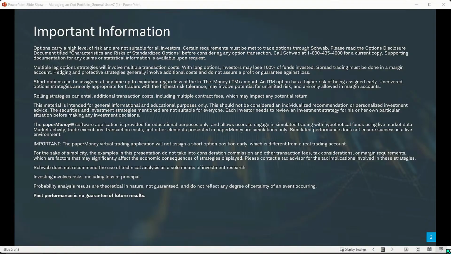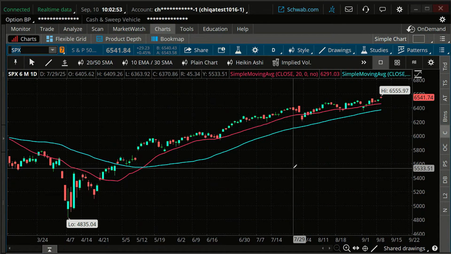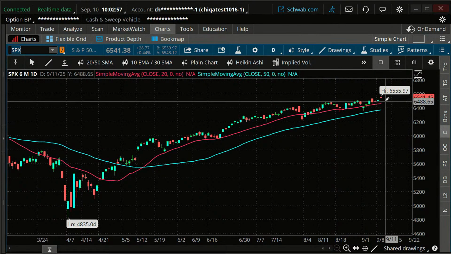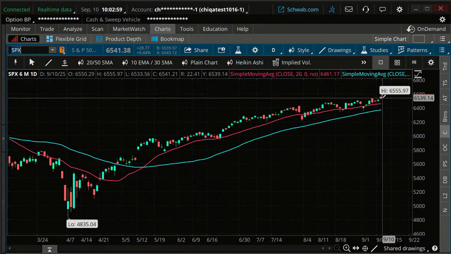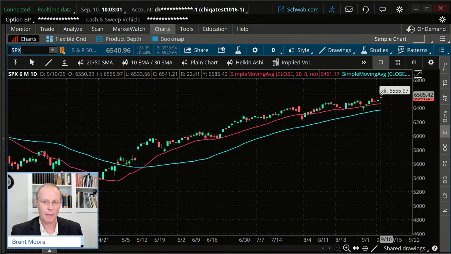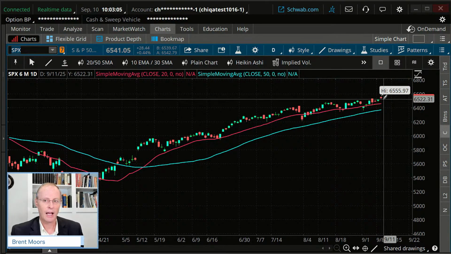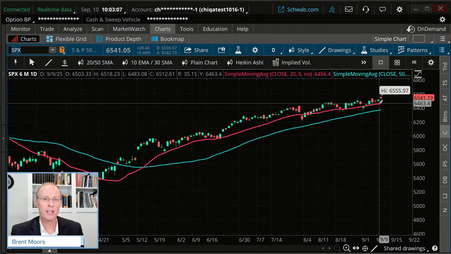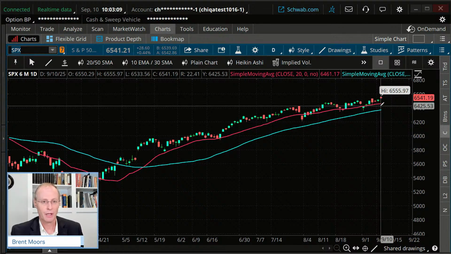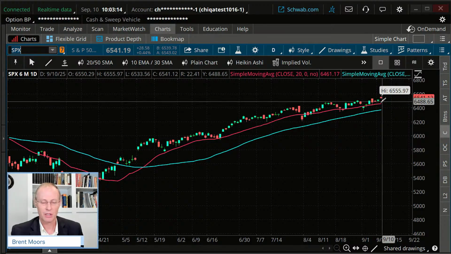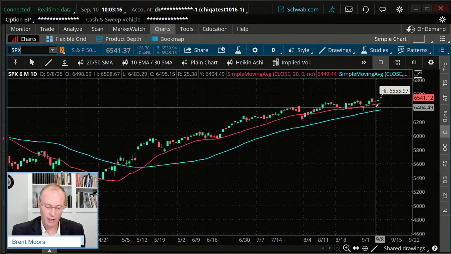Okay, let's head on over to the thinkorswim desktop software platform. This is the S&P 500, folks. We hit an all-time high earlier today. So Oracle's earnings probably didn't hurt. A milder than expected inflation report probably didn't hurt either. So the market's just been cruising along here.